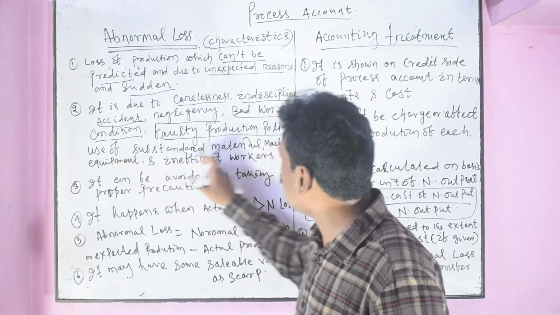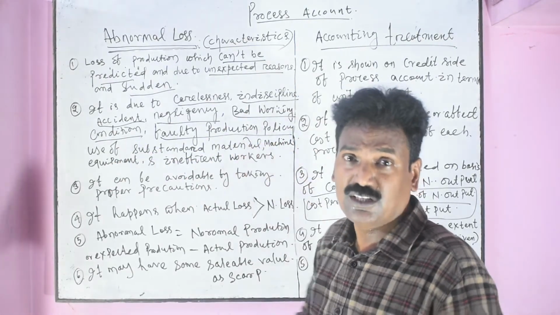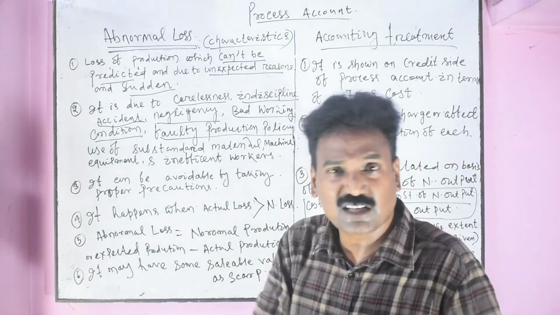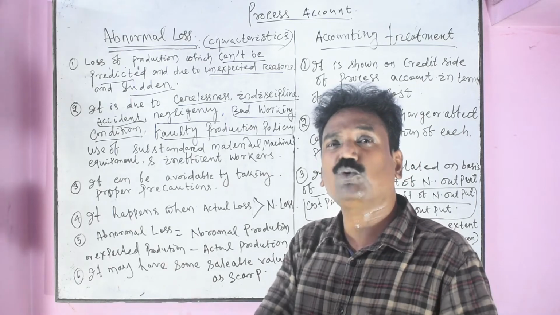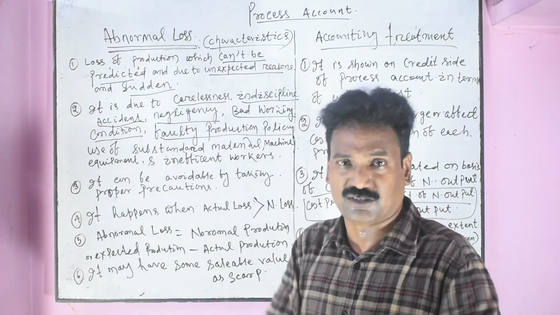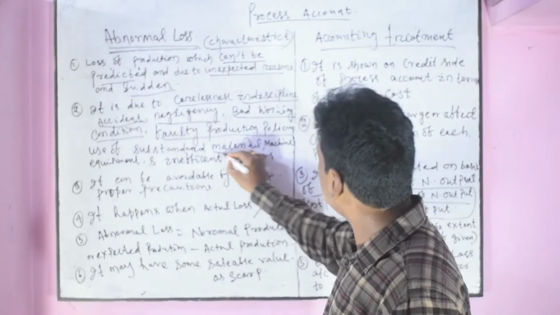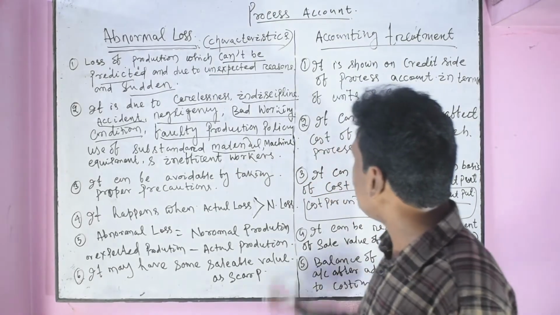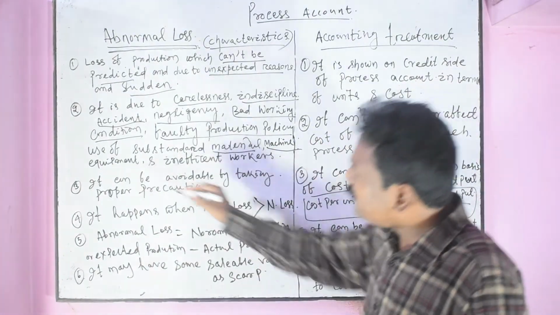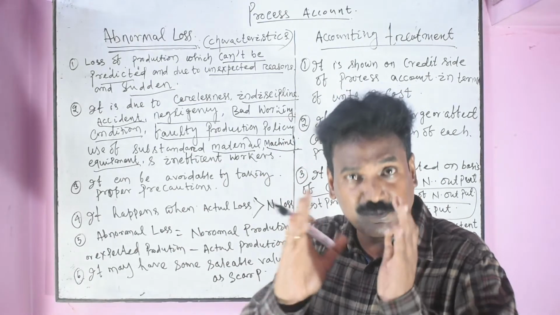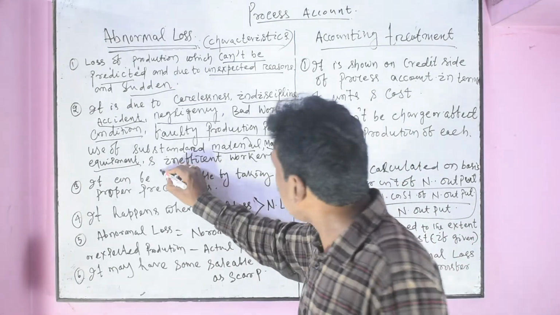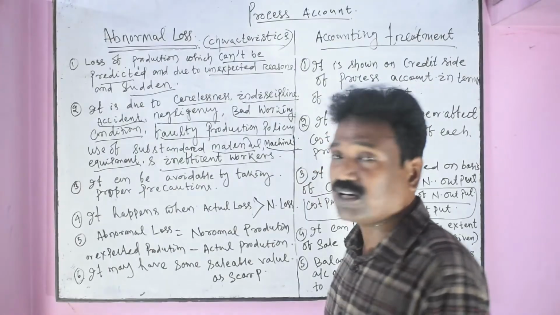Then use of substandard material, that is resources. If materials are substandard, the product will be faulty. Also there is a large amount of wastage. Substandard material, machines and equipment are not of proper standard, quality or specifications, and inefficient workers.